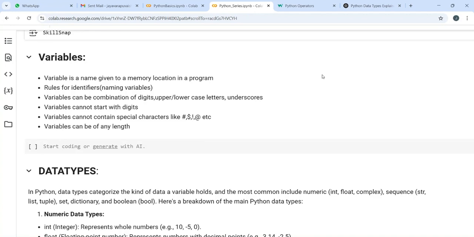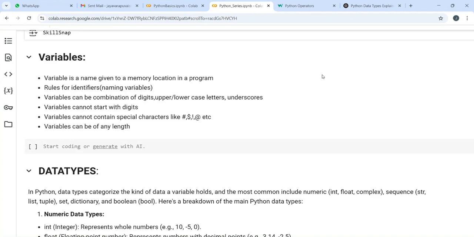You can consider the memory location as the kitchen, and the dabba in which you store your sugar or salt or whatever, that you can consider as a variable. So that dabba, that is the salt dabba, that is a name, so you call it an identifier. There are certain rules for naming those variables. There are very basic four rules.